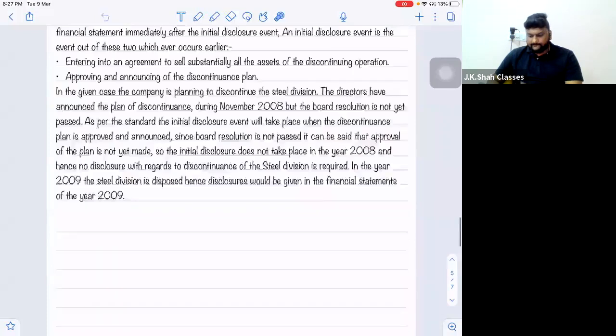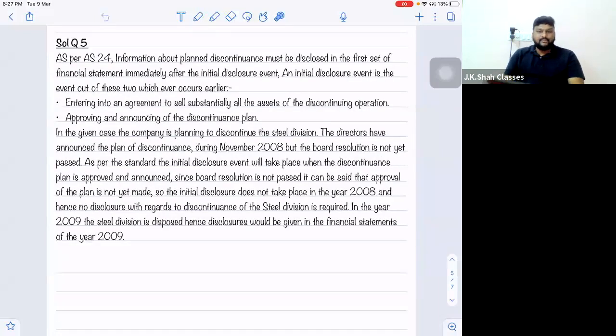Okay. Question number 5. What is it? First, I have copy pasted the entire initial disclosure event paragraph because this is a question based on the initial disclosure event. So if you see, the first paragraph is full copy paste of the initial disclosure event. So as per AS 24, information about planned discontinuance must be disclosed in the first set of financial statements immediately after the initial disclosure event.